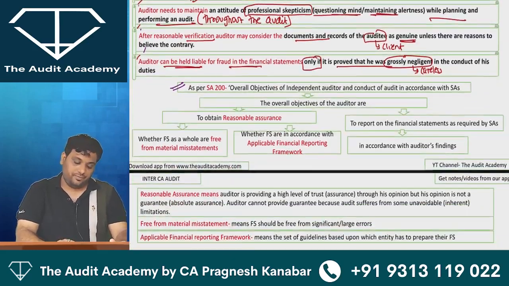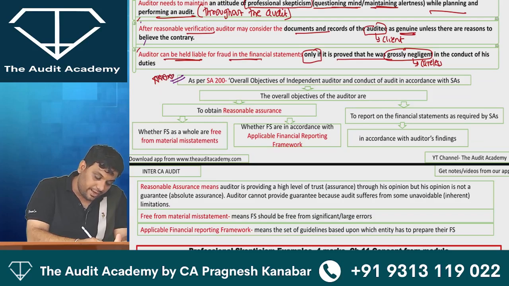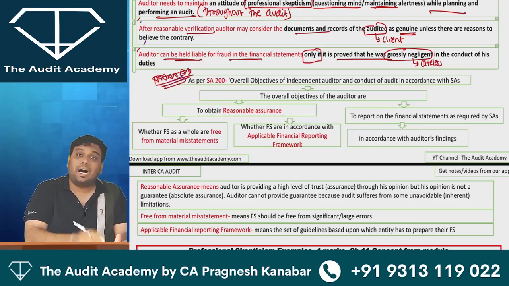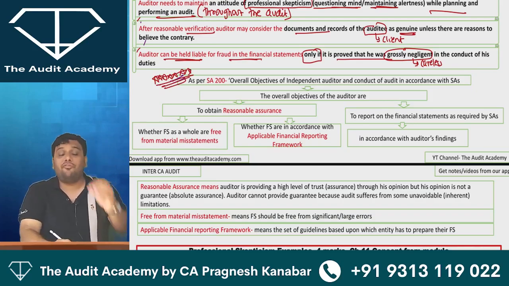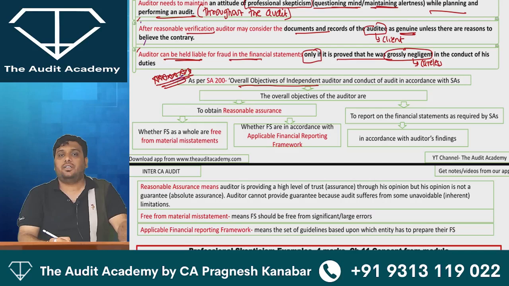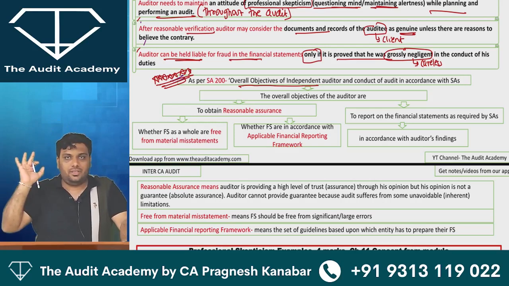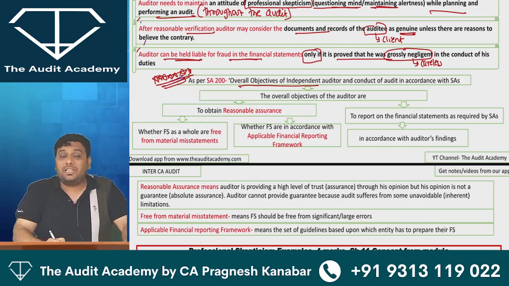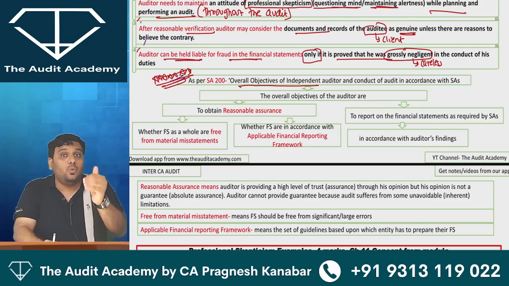Now listen to me. What we are going to do now is something that you have to memorize. Conceptually understand, yes, but this is one of their favorites, so you have to memorize it and do it properly. Now we are officially understanding the overall objectives of auditor. What is the overall purpose of auditor? We know in simple English that the overall purpose of auditor is to express an opinion on the financial statements. But we now need to do it in technical English.